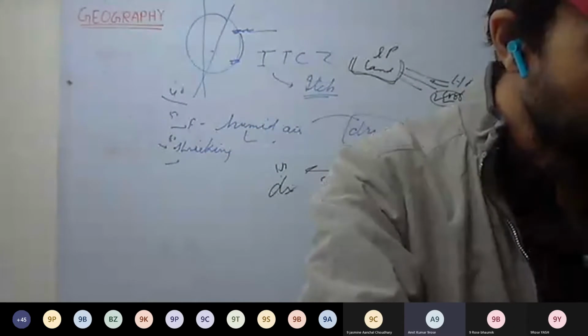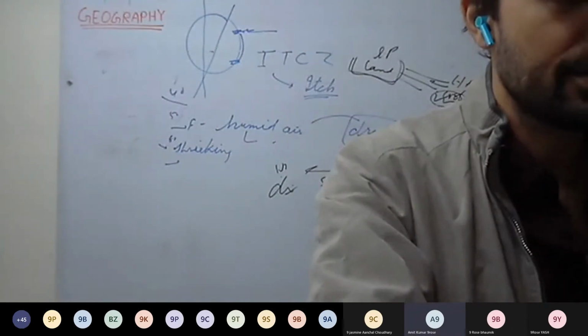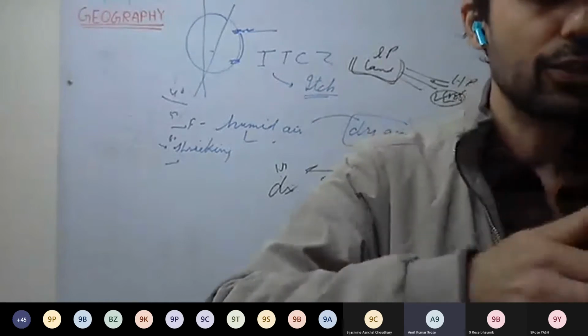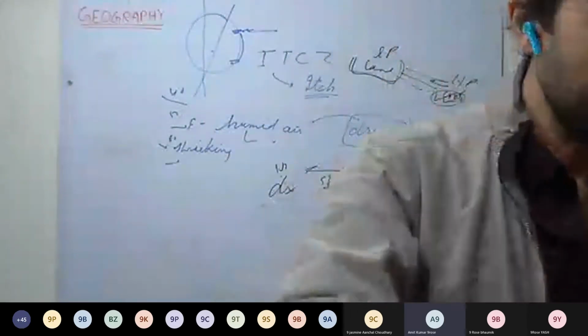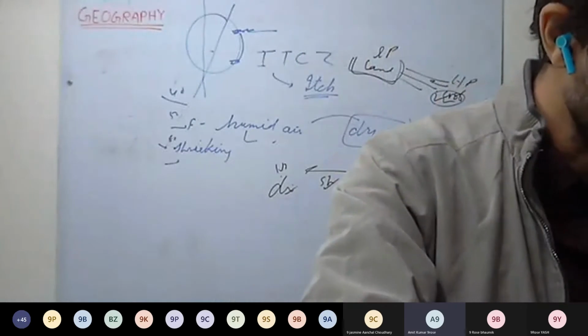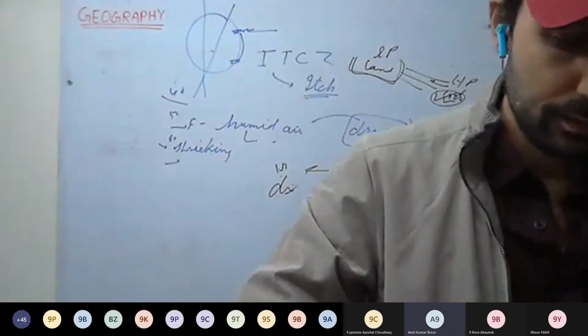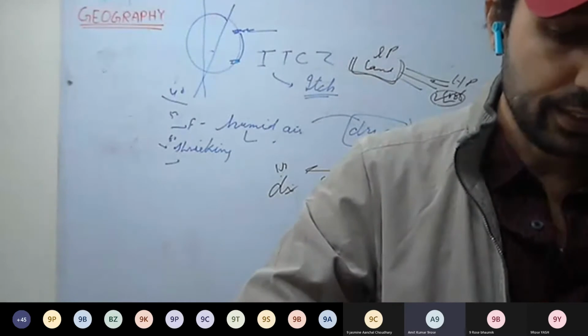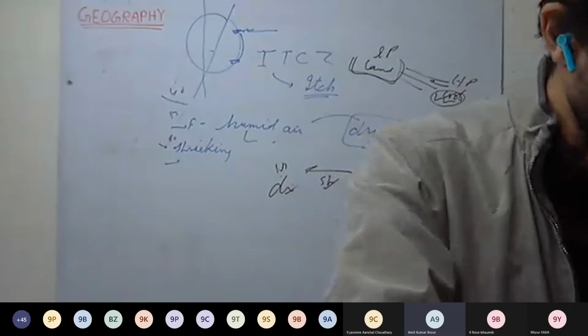List the main causes for development of local winds. Okay, that you can write from page number 117. Near the oceans, land and water configuration, and topography. Those all you can write. That is given on page number 117. Unequal heating and cooling, local winds originate, convectional winds, steep gradient. Those all you can write from there.